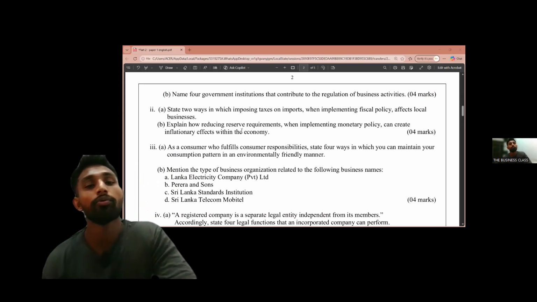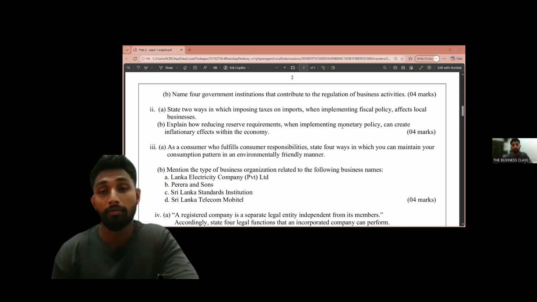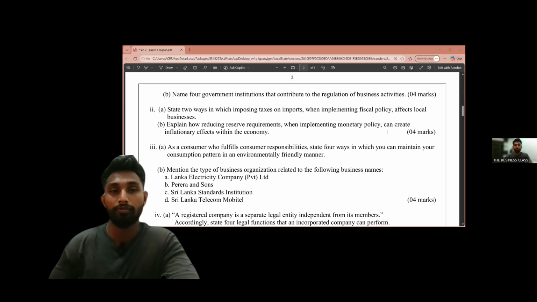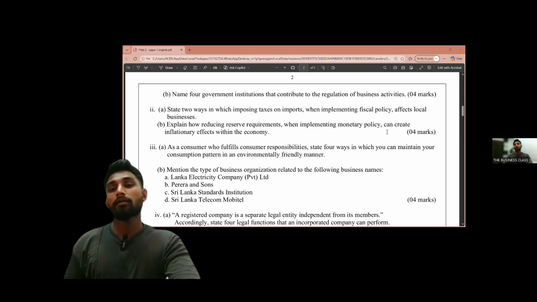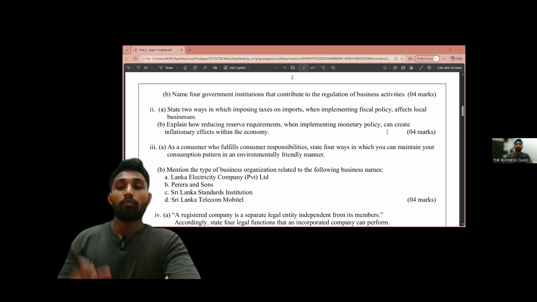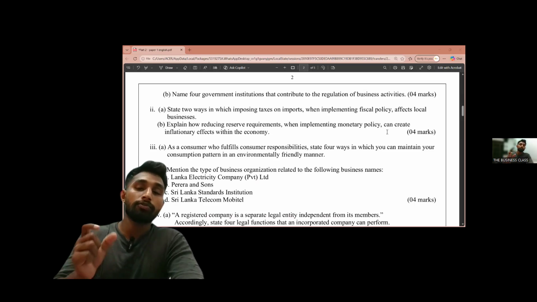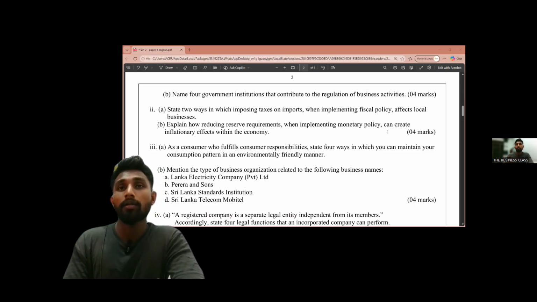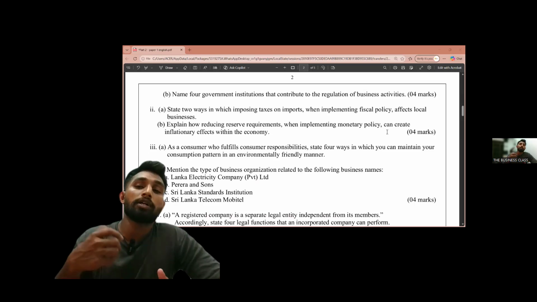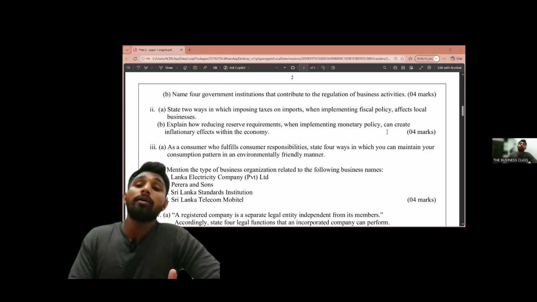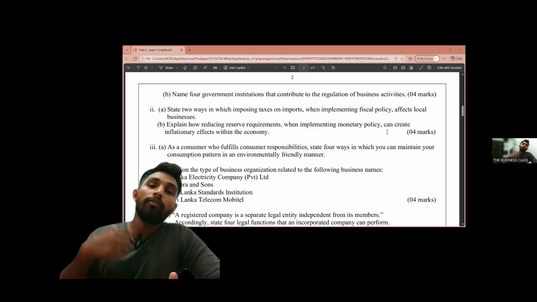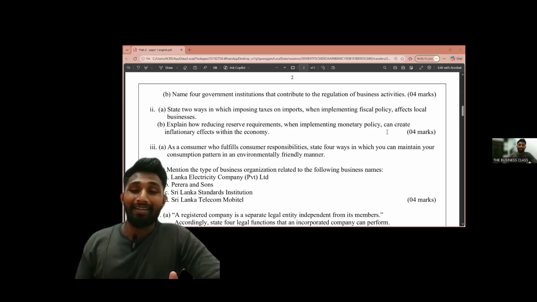We are discussing how reducing reserve requirements when implementing monetary policy can create an inflationary effect. What happens when the reserve requirements are reduced by the central bank? When the central bank reduces these reserve requirements, the commercial banks can allocate a lot of funds to give loans, right?